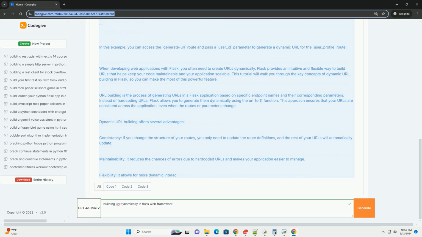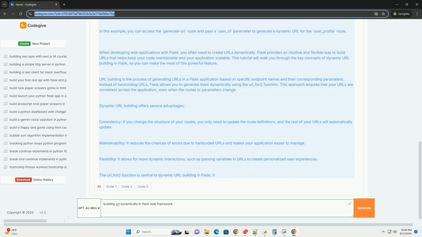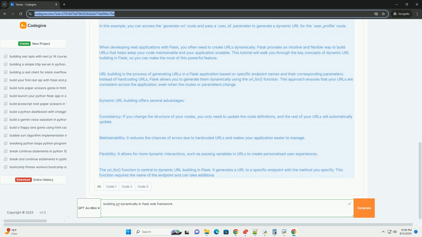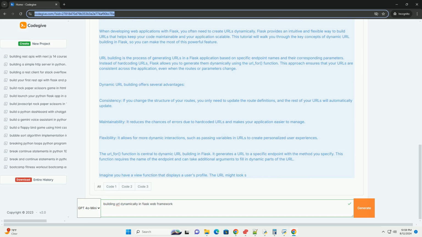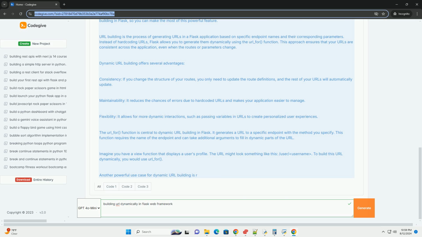The url_for function. The url_for function is central to dynamic URL building in Flask. It generates a URL to a specific endpoint with the method you specify. This function requires the name of the endpoint and can take additional arguments to fill in dynamic parts of the URL. Example. Imagine you have a view function that displays a user's profile. The URL might look something like this, /user/username. To build this URL dynamically, you would use url_for.